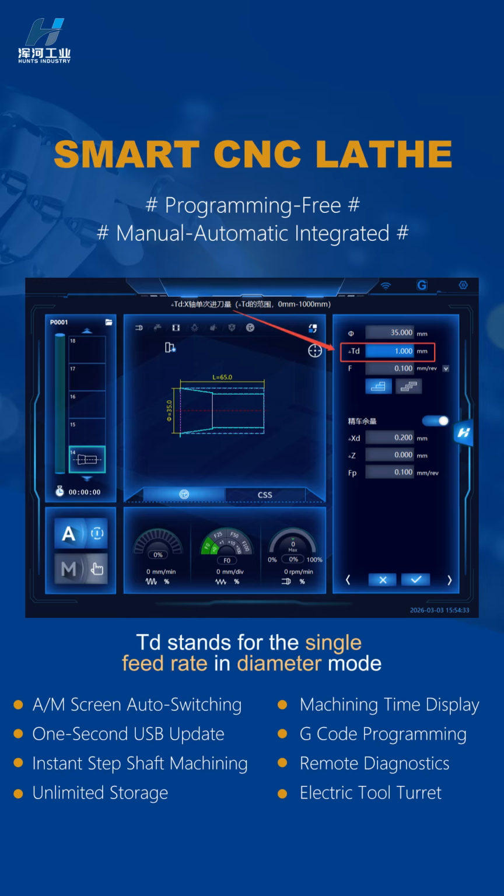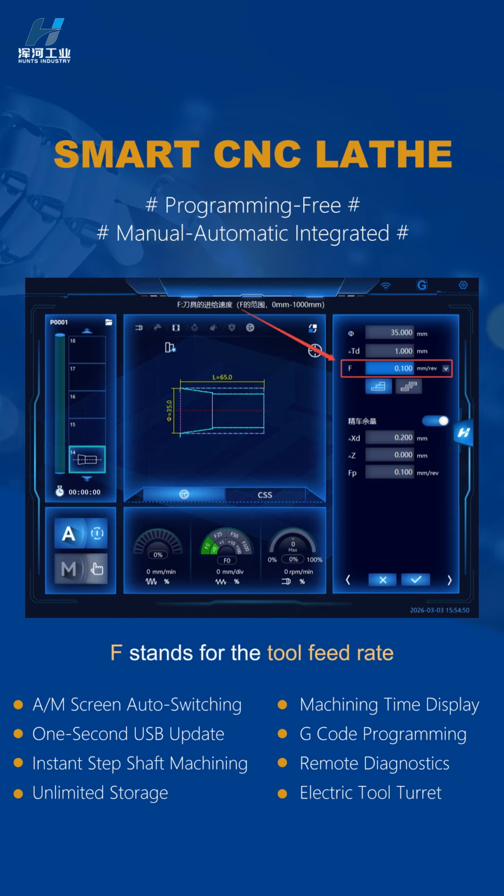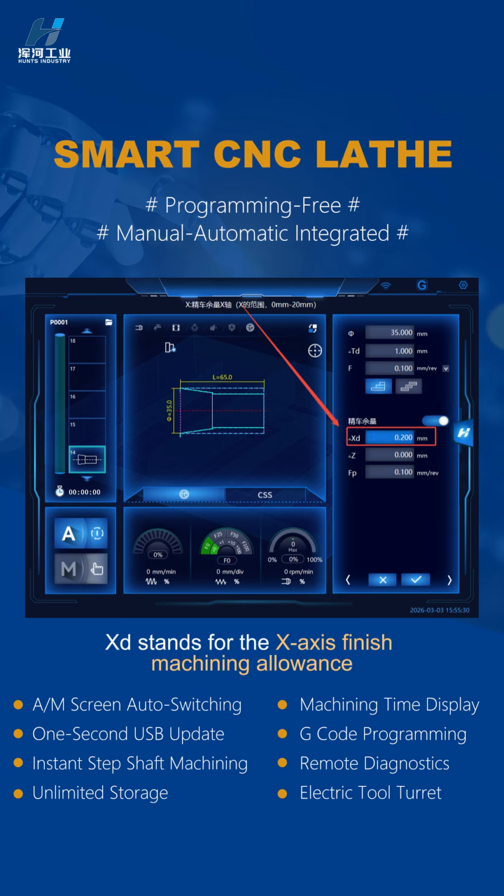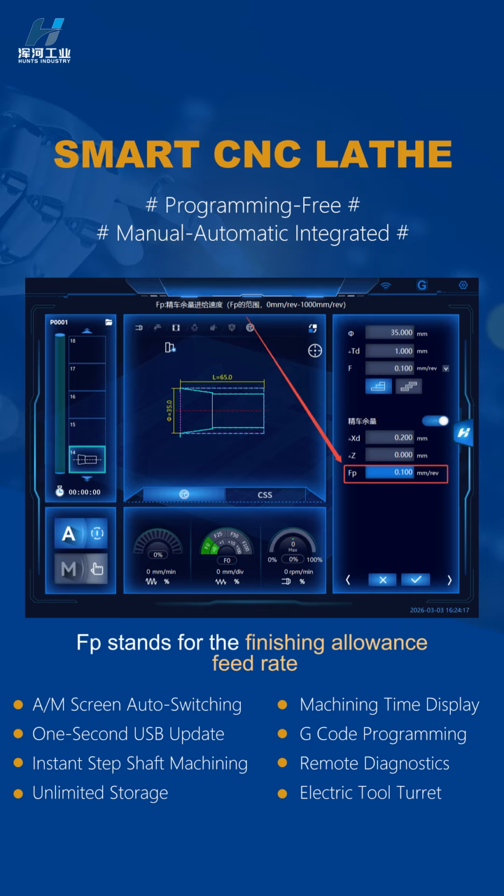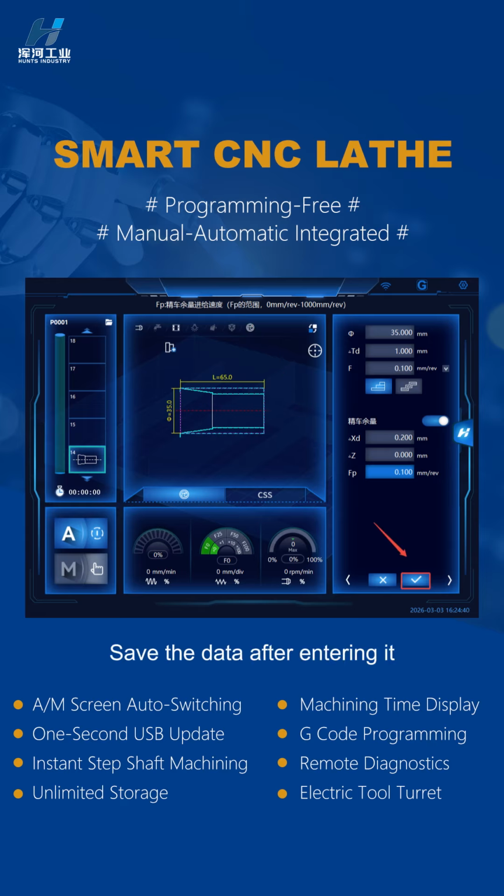TD stands for the single feed rate in diameter mode. F stands for the tool feed rate. Open the finishing allowance button. XD stands for the X-axis finish machining allowance. Z stands for the Z-axis finish machining allowance. FP stands for the finishing feed rate. Save the data after entering it.